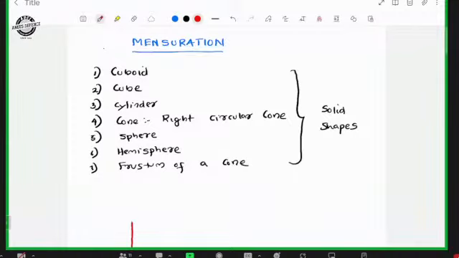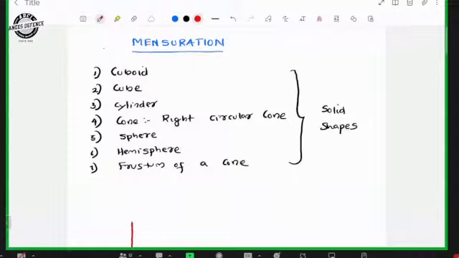Sir, I had a query. Frustum of a cone: the shape frustum of a cone is deleted from the NCERT this year. So is it coming in the SPI or not? If it is deleted from NCERT, then we can delete it, because in the syllabus of SPI only the general topic is given.